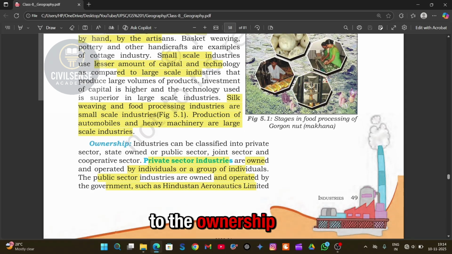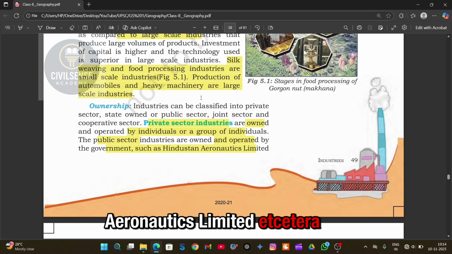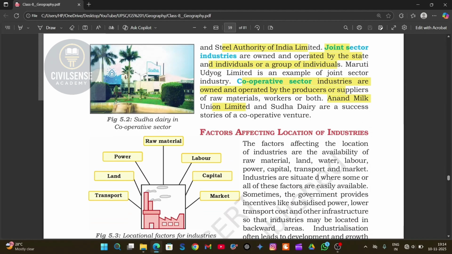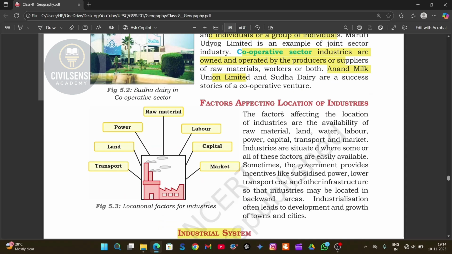Now let's come to the ownership. Who owns the industry decides what type it is. If it's owned by individuals or private people, it's called private sector. For example, Tata Motors, Reliance, etc. If it's owned by the government, it's called public sector. For example, Hindustan Aeronautics Limited, etc. And if both government and individuals run it together, that's called joint sector. And if the industry is owned by cooperatives like farmers or producers together, that's the cooperative sector. For example, Amul, where milk producers together run the company.